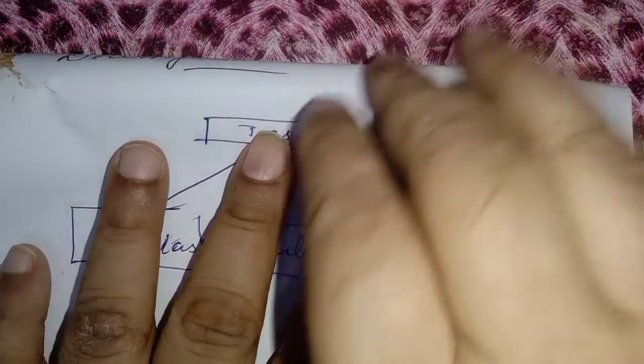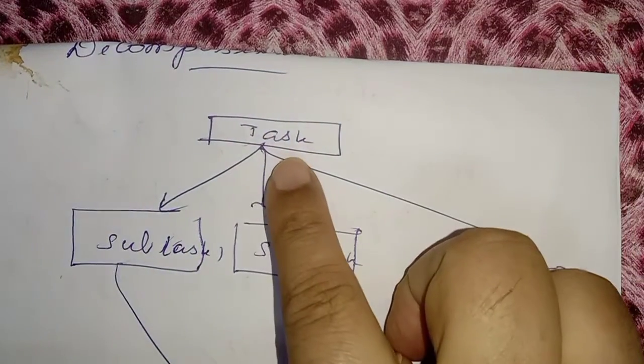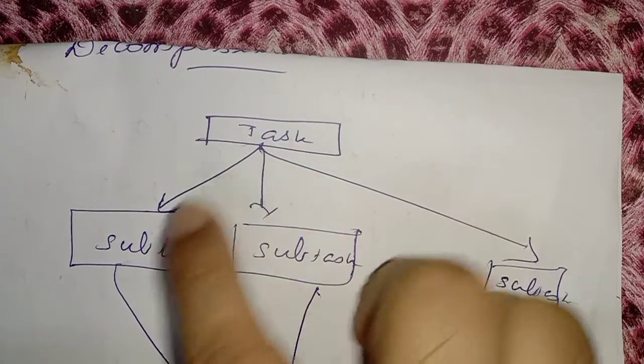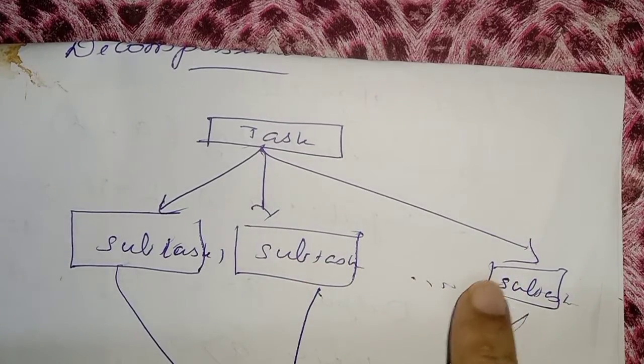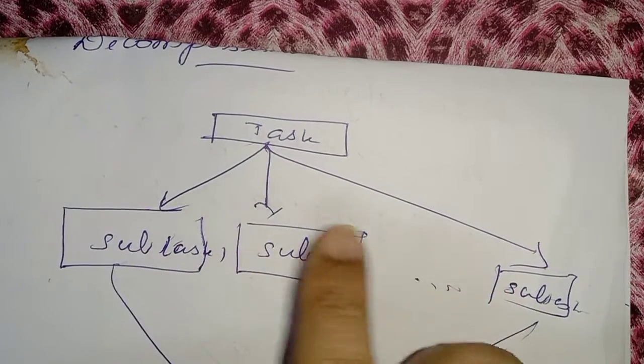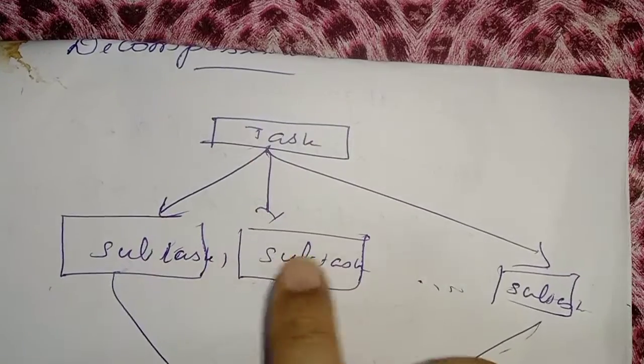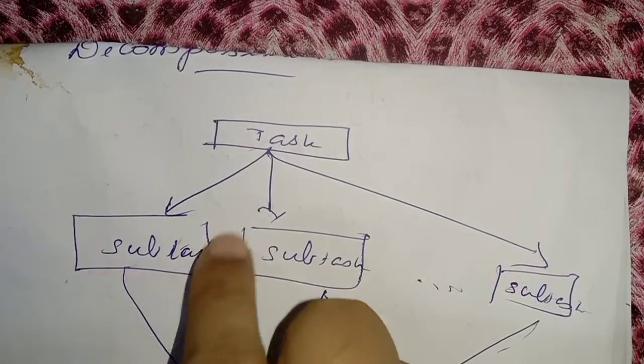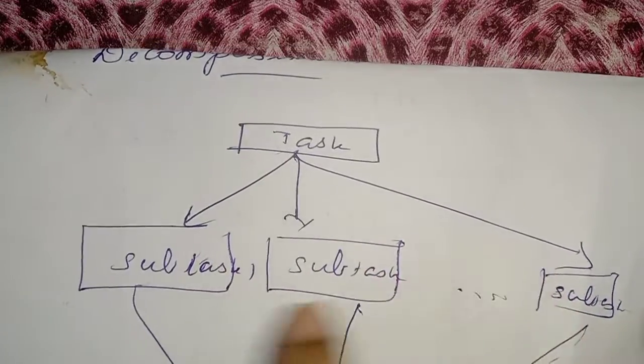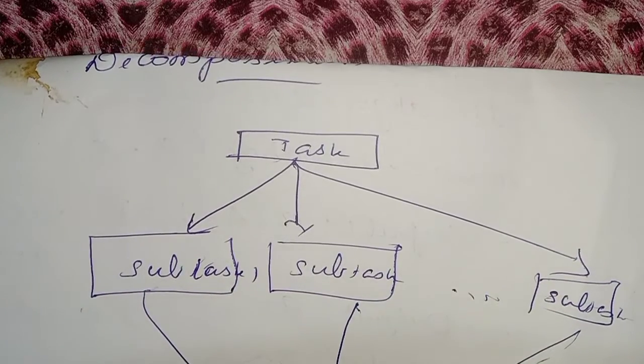One more point I want to emphasize: decomposition. What is decomposition meant for? We are not understanding that. You got a task. The task is, how easily can I divide it. Decomposition means it will be divided into subtasks, that is modules or functions. A bigger program will be divided into small functions. Every function will be executed by one processor, executed in parallel to give the output. This is called a supercomputer.